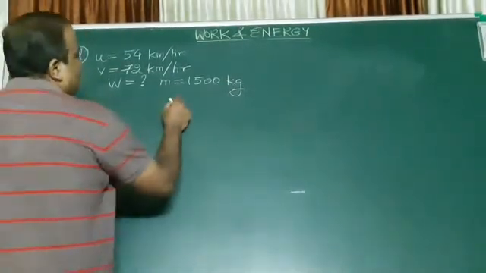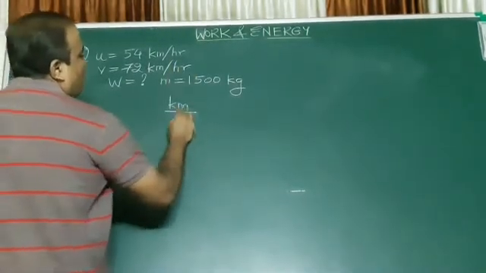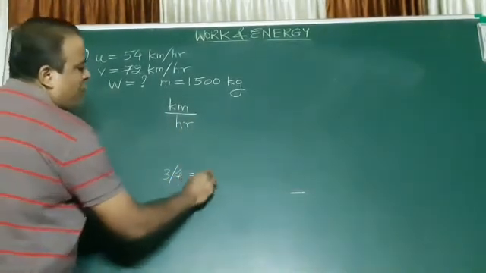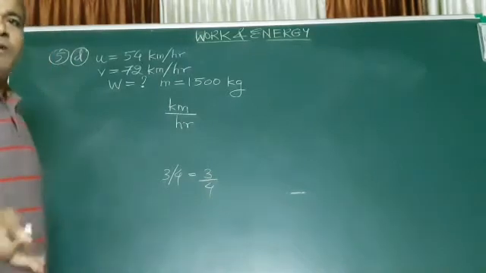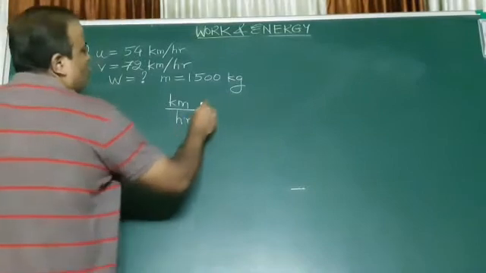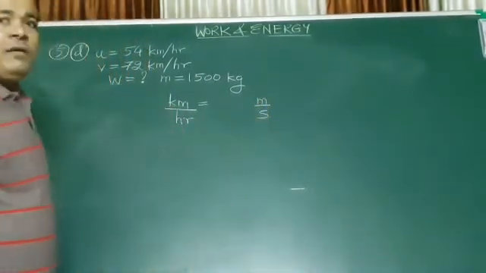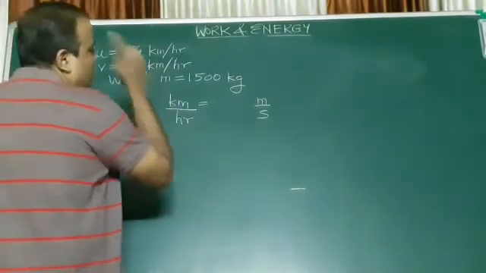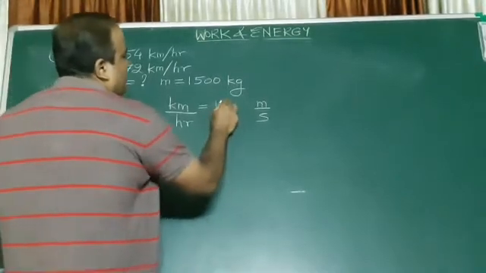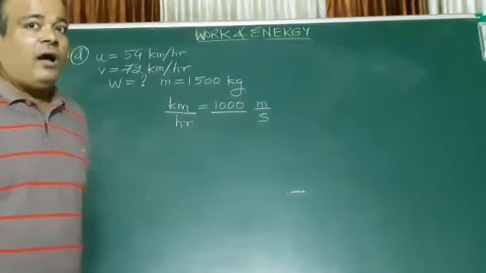So first and foremost, you have kilometers per hour. Per hour means upon hour. See, when I say 3 by 4, you write it as 3 upon 4, yes or no? That is the way of writing. So I want to convert into meters per second. So what do you do? Think. 1 kilometer is how many meters? Yes, 1000 meters. And 1 hour is how many seconds?